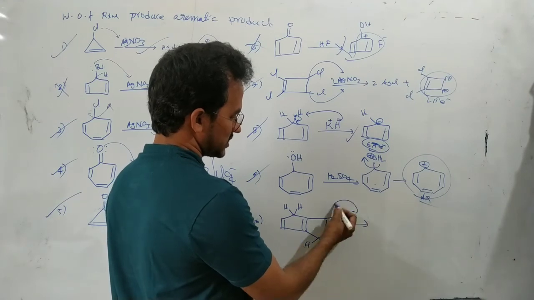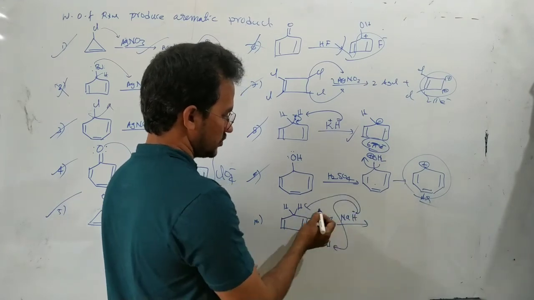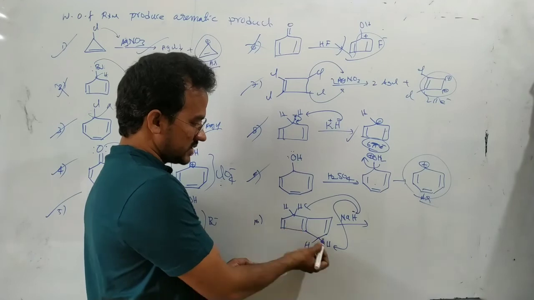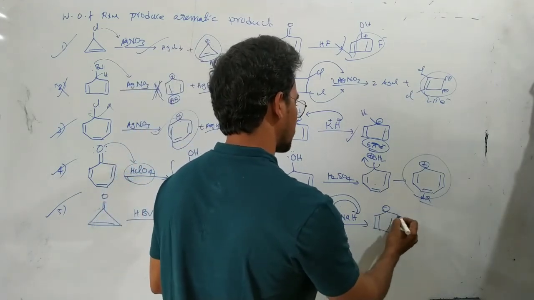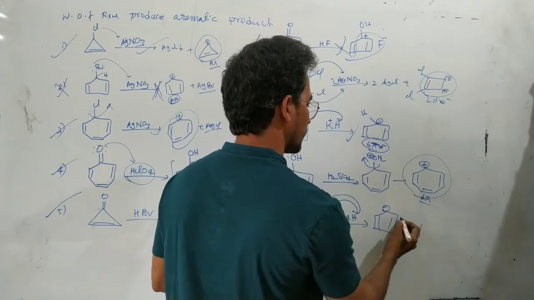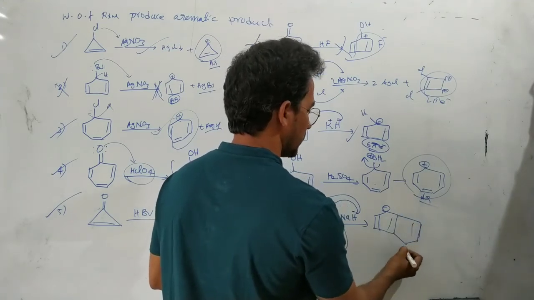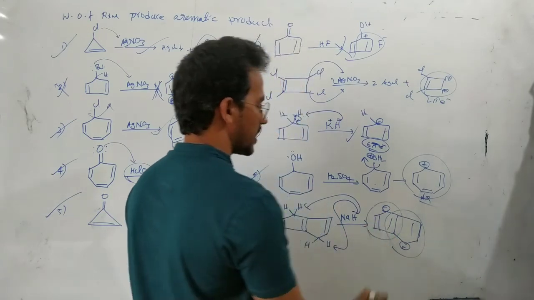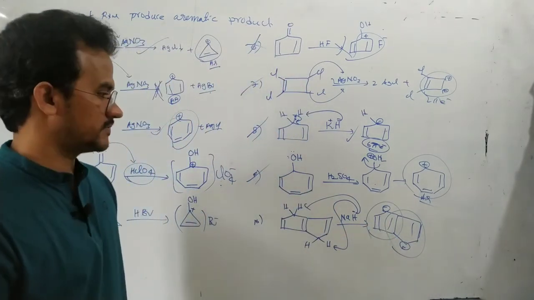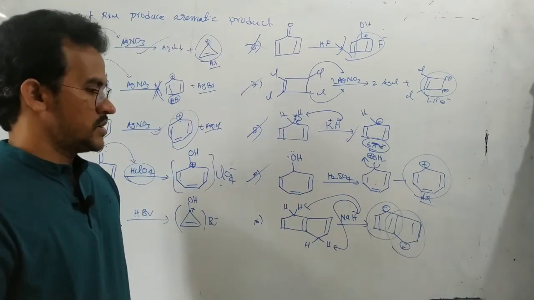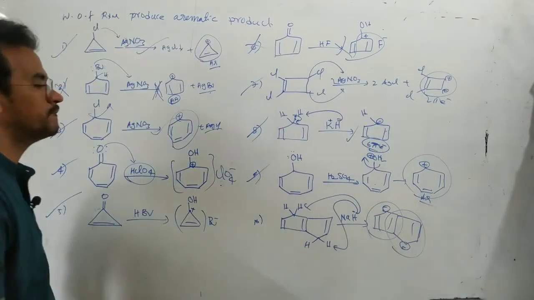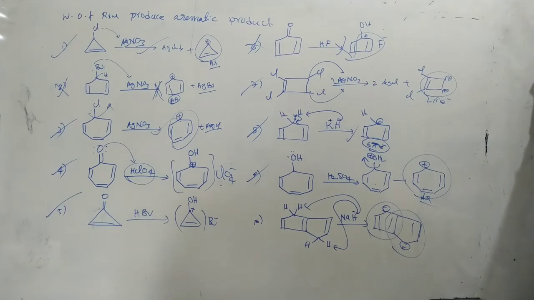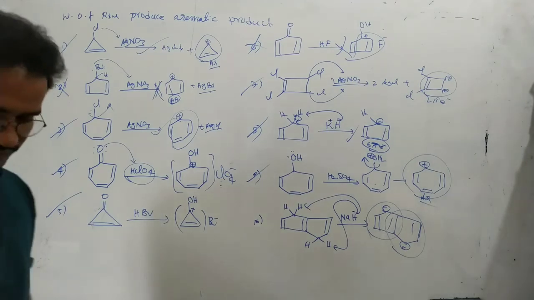Now here H minus removes the H plus, so we get a carbanion, C minus, with a pi bond and negative charge. In this reaction also the product is aromatic. Those are applications of the aromatic nature.